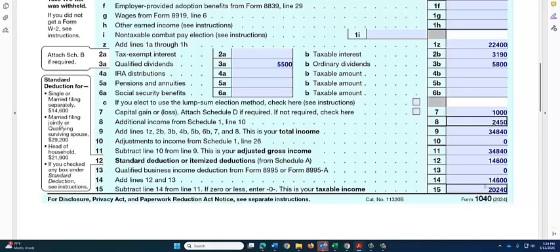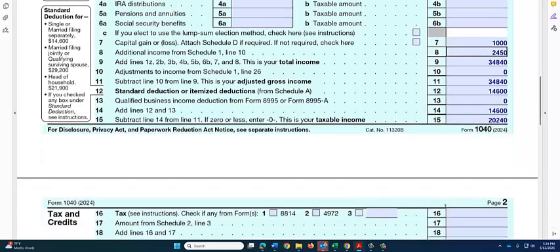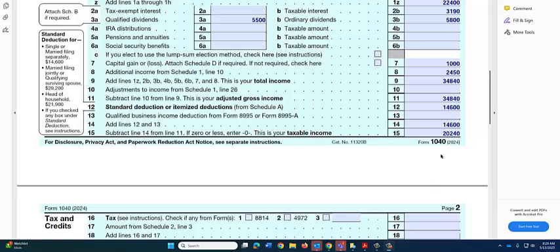We've got our taxable income. That's as low as we can get our income. So it's time to go to line 16. And before we do that, we need to remember that included in the $20,240 is income that should be taxed at capital gains rates. So before we can go to the tax tables, we need to subtract out the qualified dividends and the capital gains distributions.